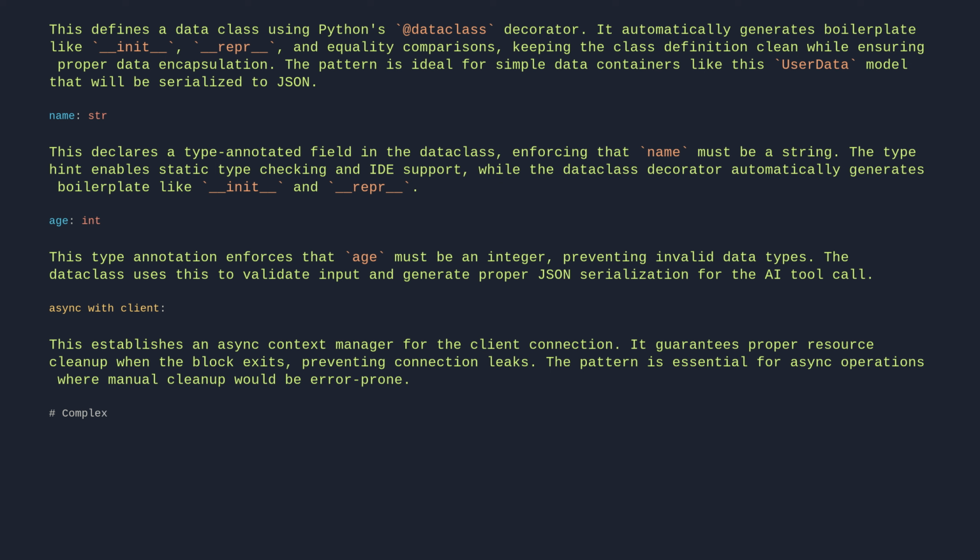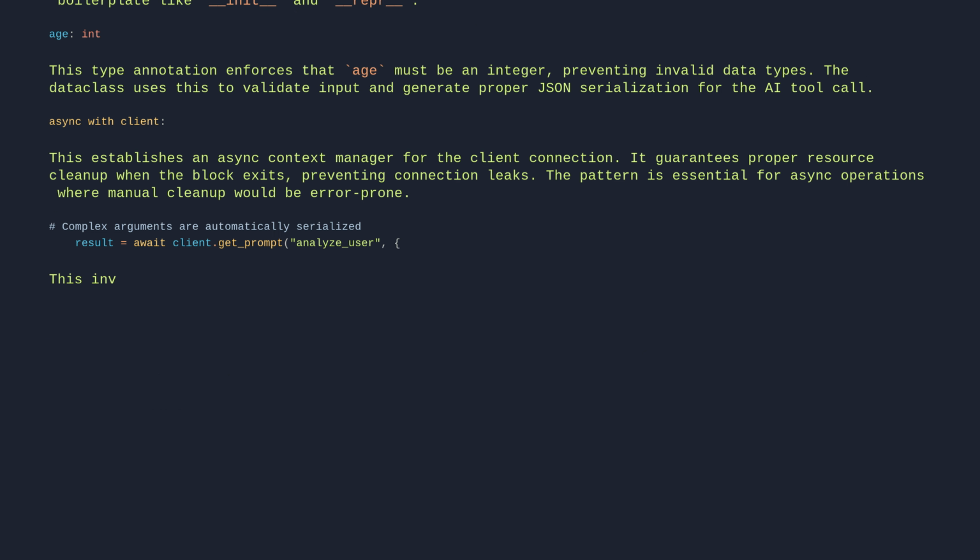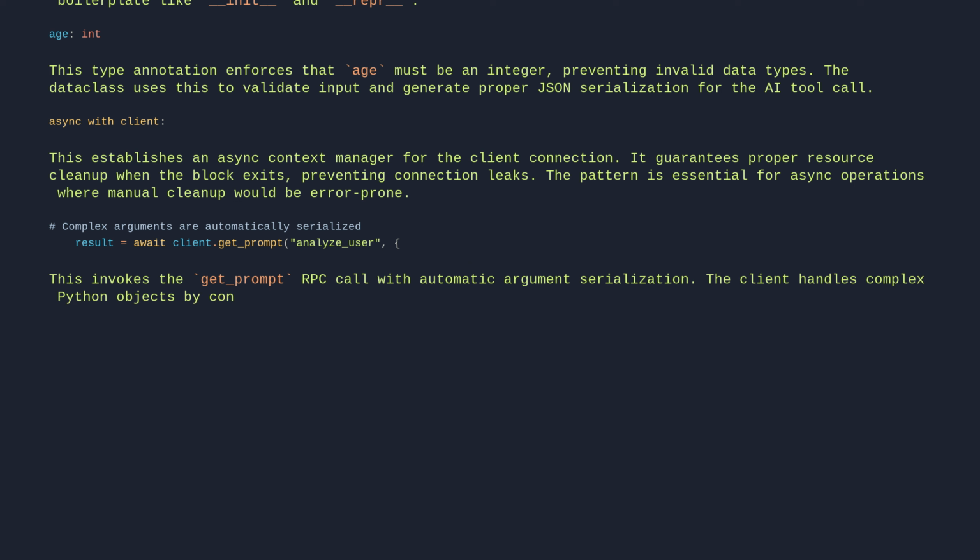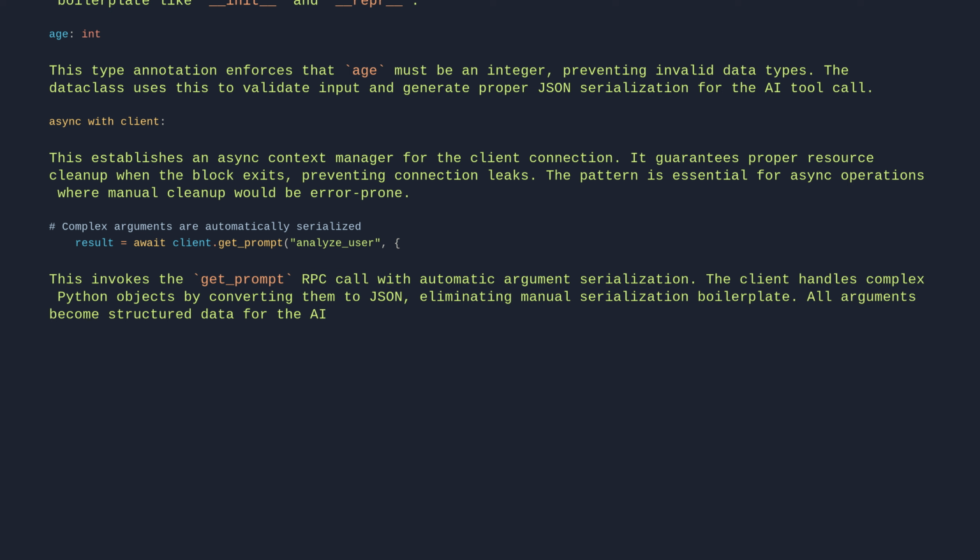# complex arguments are automatically serialized. result = await client.get_prompt("analyze_user", ...). This invokes the getPrompt RPC call with automatic argument serialization. The client handles complex Python objects by converting them to JSON, eliminating manual serialization boilerplate. All arguments become structured data for the AI tool without explicit type conversion.